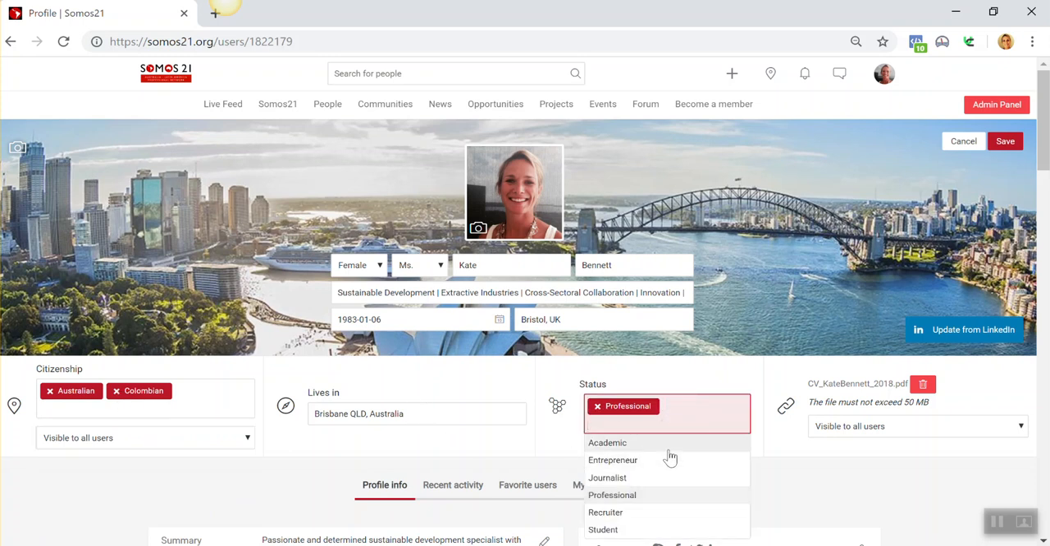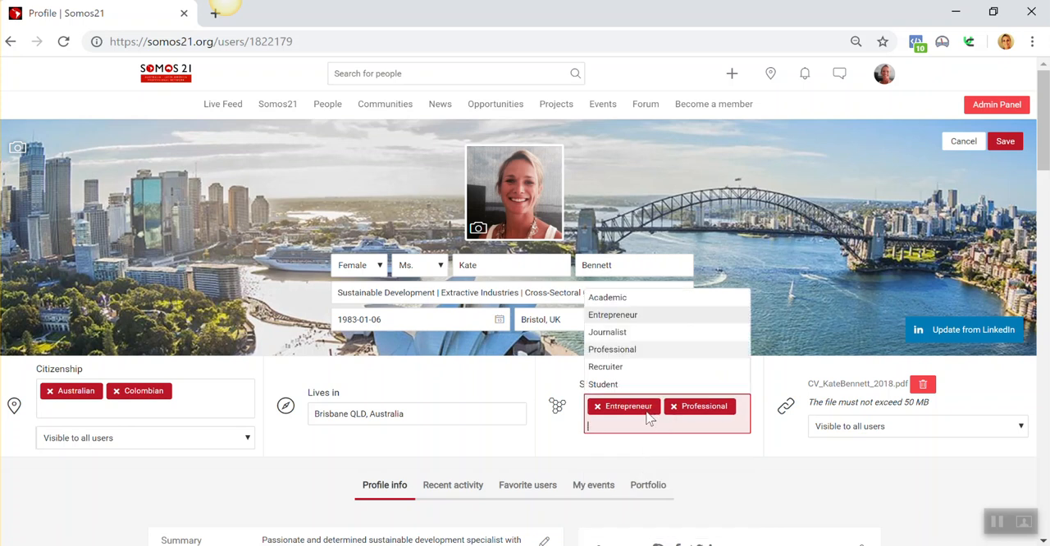Also in your status, there are a lot of people out there that obviously wear multiple hats in life. If you're interested in receiving information as an entrepreneur, a journalist, a recruiter, an academic, whatever you might be, you can enter that as your status, and you can be multiple things. So I'm going to put entrepreneur there, so I get listed as an entrepreneur as well. I'm not going to put academic because I'm not. But if you were a researcher, you would put down academic, and that enables people to reach out to you for research collaboration opportunities, for example.